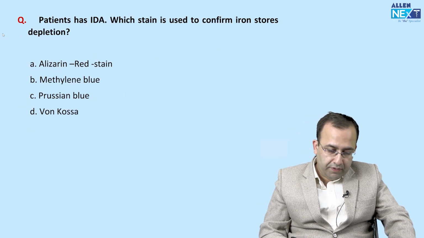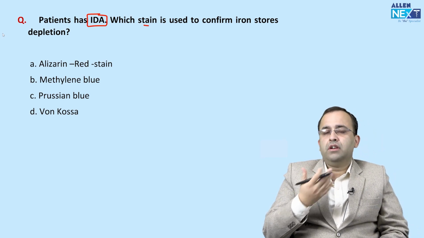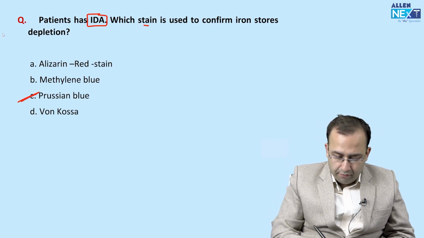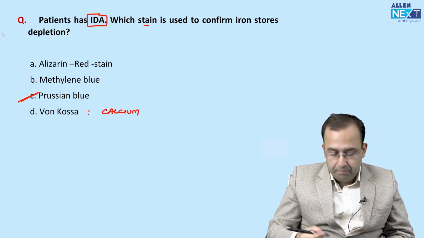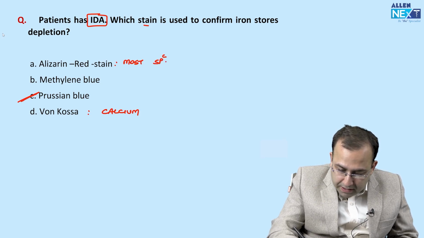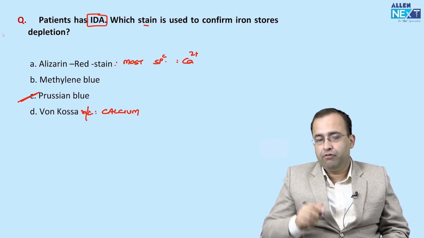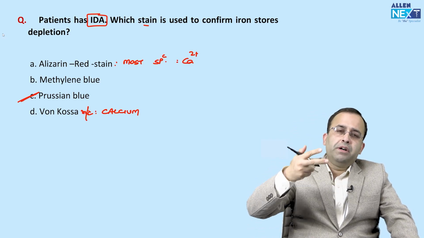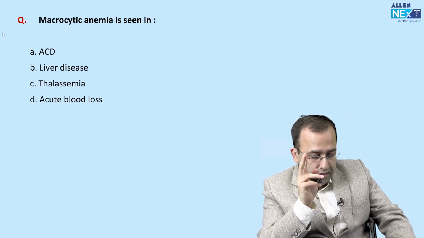Next, patient has iron deficiency anemia. Which stain is used to confirm iron stores? Perls, or the Prussian blue stain. Von Kossa is the most common stain for calcium. Methylene blue is for reticulocytes. Alizarin red is the most specific stain for calcium. Most common for calcium is von Kossa, most specific is alizarin red. Iron, Perls or the Prussian blue stain. Simple. So 2 questions from stains.